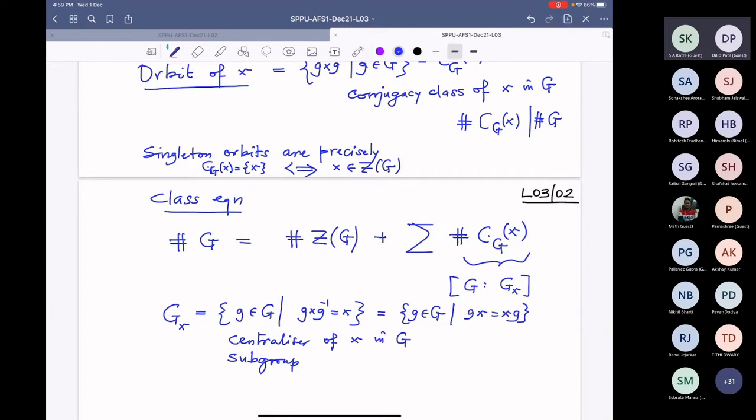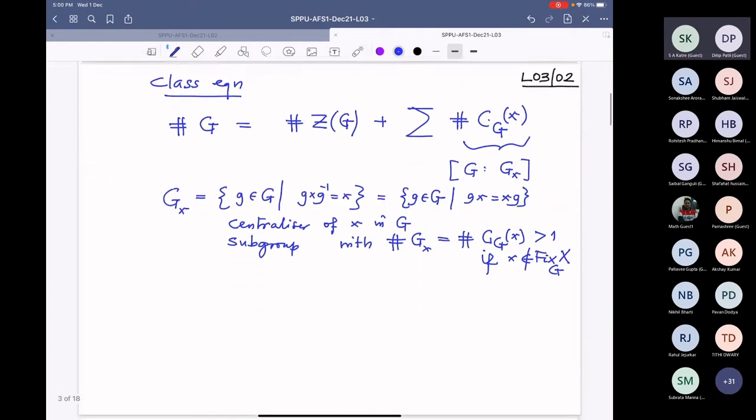That means it is not G, and the cardinality of the orbit is more than 1 if x is not fixed.